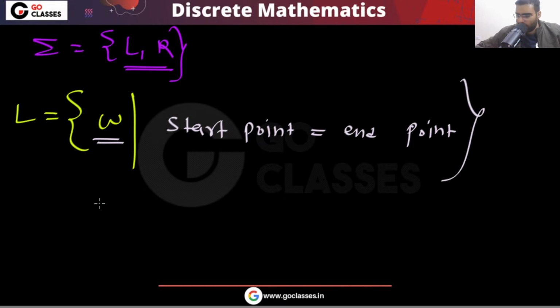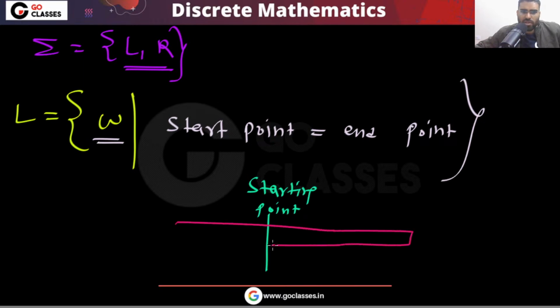Tell me. When can you start and end at the same point? Let's assume this is your starting point. When can you come back here? Like you are going right, then right, then coming left, and so on. For which string can you come back? Simple question I am asking.